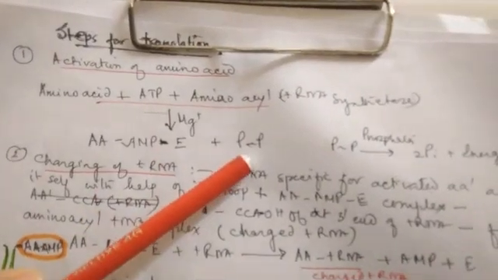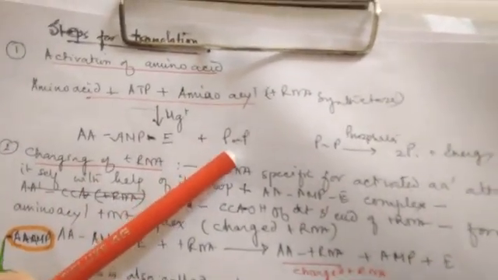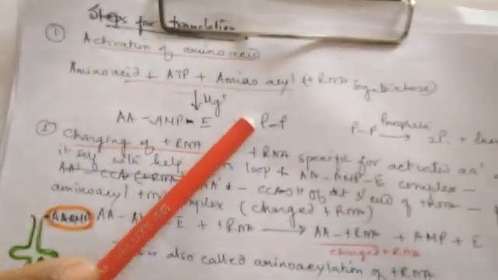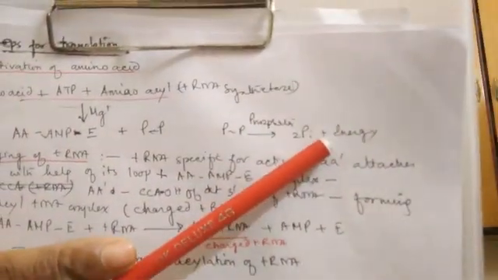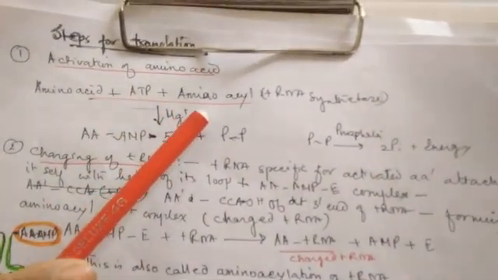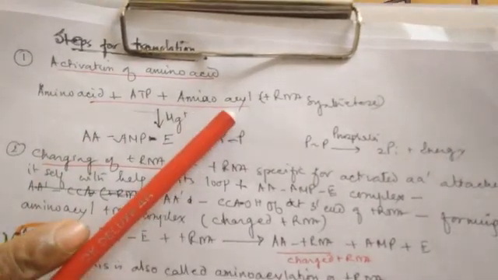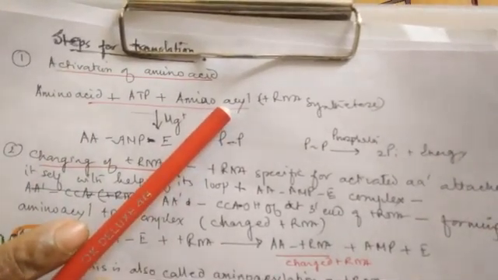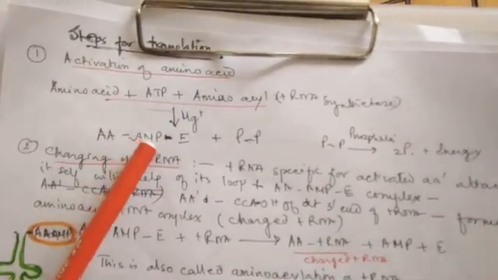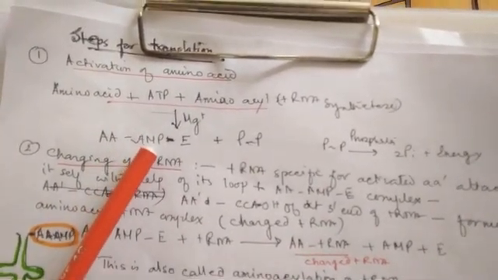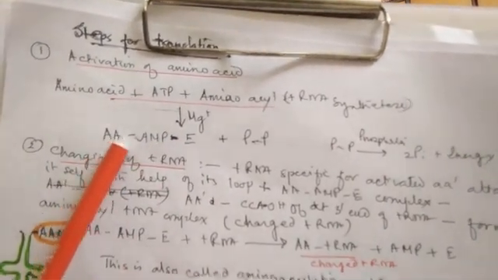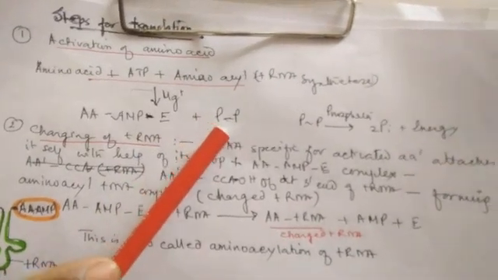And it releases pyrophosphate. The bond of this pyrophosphate is broken and it forms two inorganic phosphates, and that particular energy is released. So at first ATP binds with the amino acid and the amino acyl tRNA synthetase enzyme and forms an amino acid adenylate enzyme complex, and releases pyrophosphate.